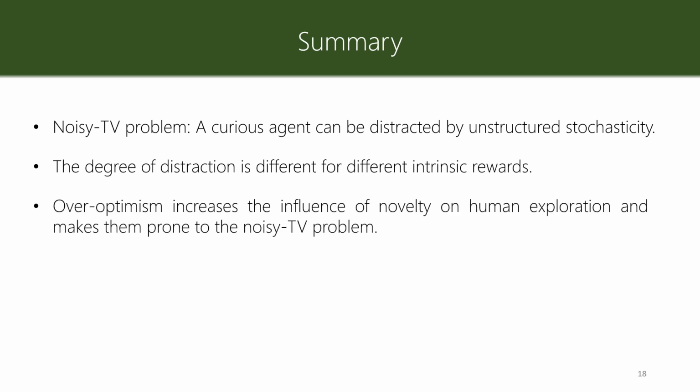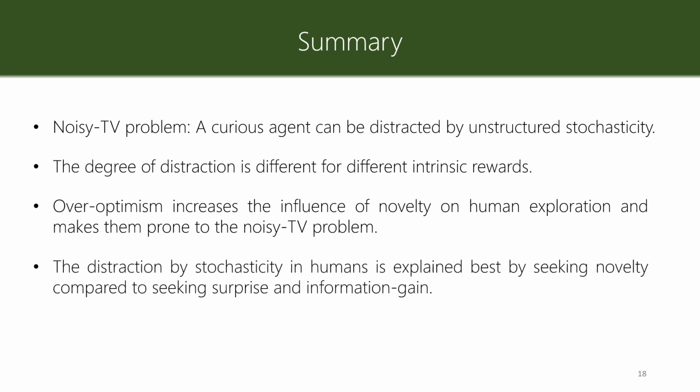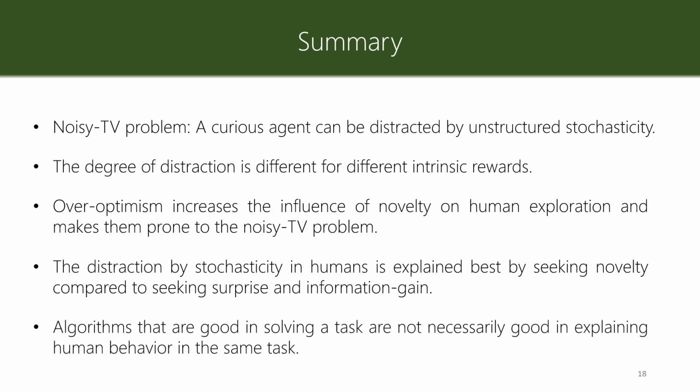We observed that over-optimism increases the influence of novelty on human exploration and makes them prone to the noisy TV problem. Then we saw that the distraction by stochasticity in humans is explained best by seeking novelty compared to seeking surprise or information gain. And finally, we can conclude based on these two facts that algorithms that are good at solving a task are not necessarily good at explaining human behavior in the same task.